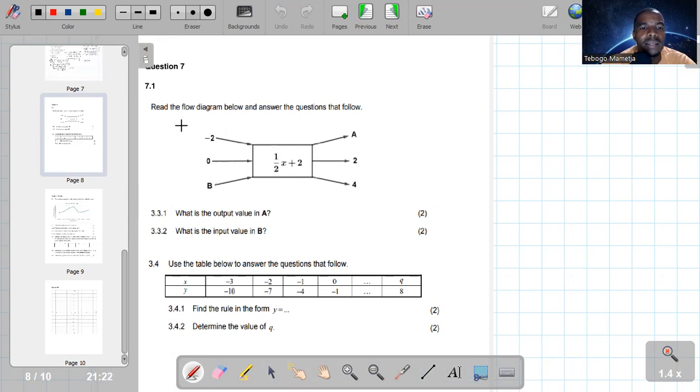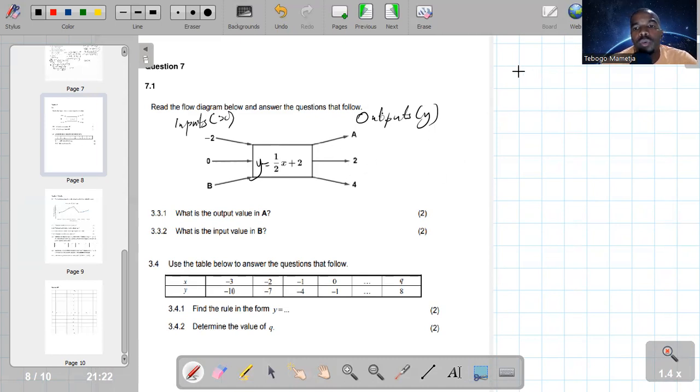Guys, remember this side is your inputs. This side are your outputs. So your inputs are your X values, your outputs are your Y values there. So this rule, this is what you do to an input to get an output. In other words, this is what should happen when you want to find an output.